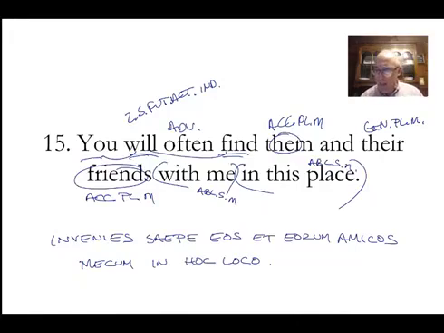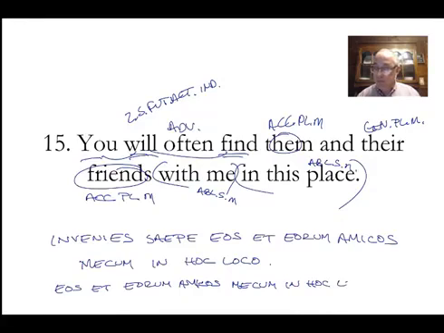What changes would I make? I don't know. I might put eos et eorum amicos. Mecum in hoc loco. Saepe. Then I'll put the invenies in there at the end. That just makes it a little more Latin. Them and their friends with me in that place you'll find.